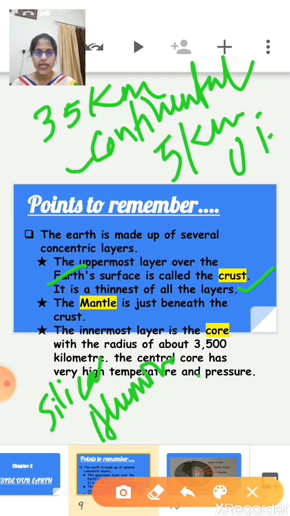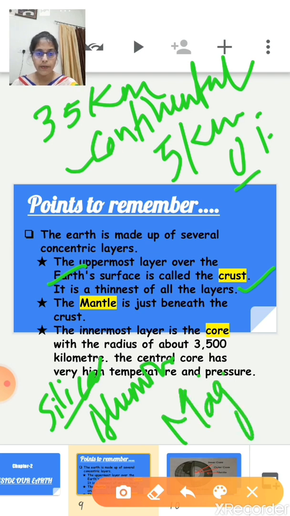Now the second one is the oceanic floor. The oceanic floor basically constitutes two important components: the first is silica and the second is magnesium. So this is the first layer of the earth, the crust.